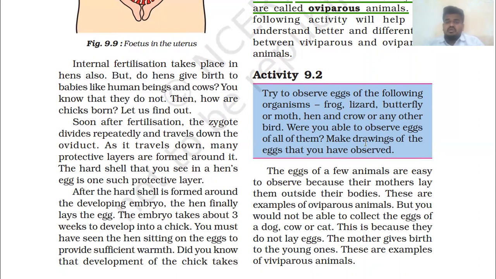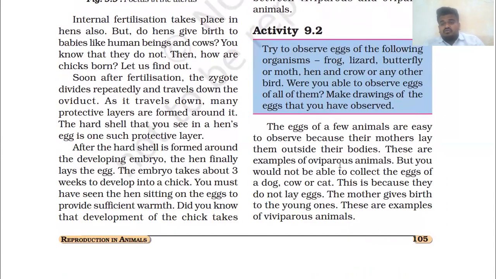You might have observed many eggs, but each and every egg need not be by a hen only. So observe the eggs. Were you able to observe the eggs of all of them? Make a drawing of the eggs that you have observed. The eggs of a few animals are easy to observe because their mothers lay them outside their bodies. We have already discussed that hens and many other animals lay eggs, so you can observe them.